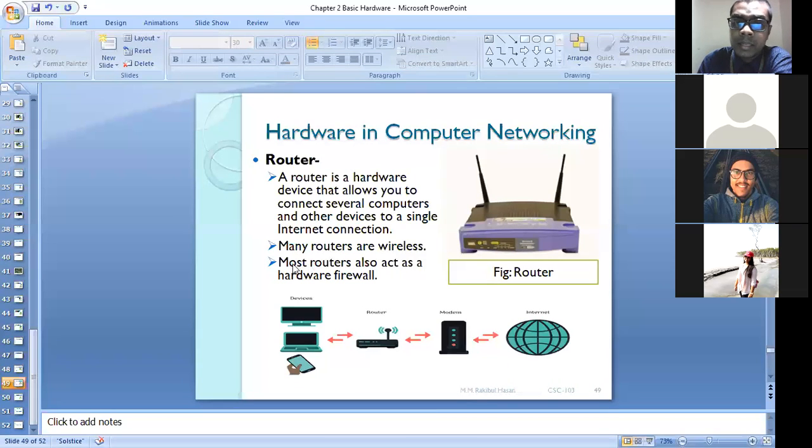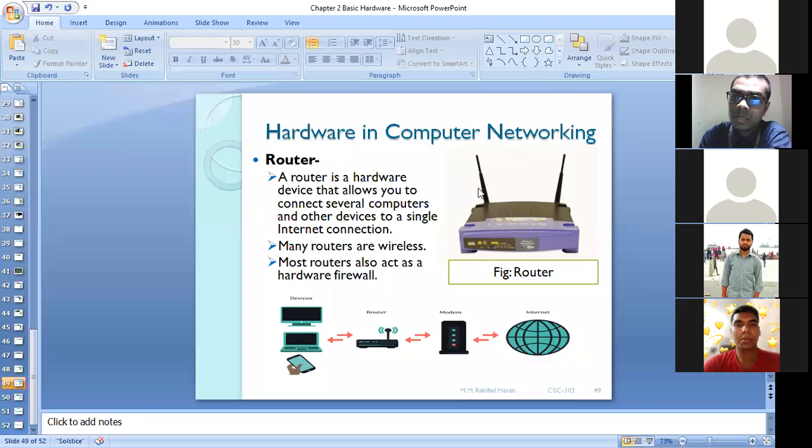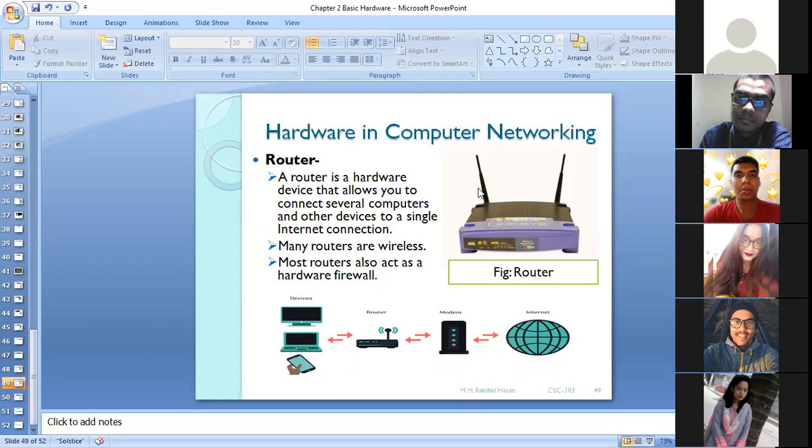And the last point they're mentioning here: most routers also act as a hardware firewall. Do you have any idea about firewall? Anyone heard this term earlier? Firewall means, sir, it's a protective wall. I think it's a protecting wall so that hackers cannot get into it.